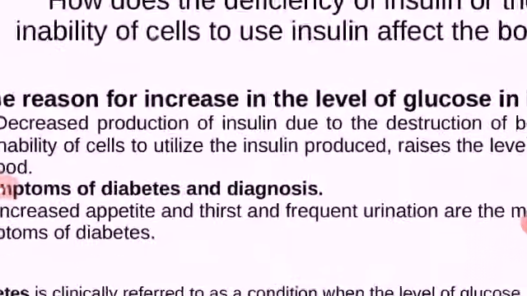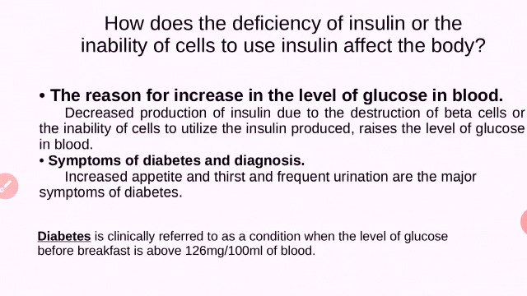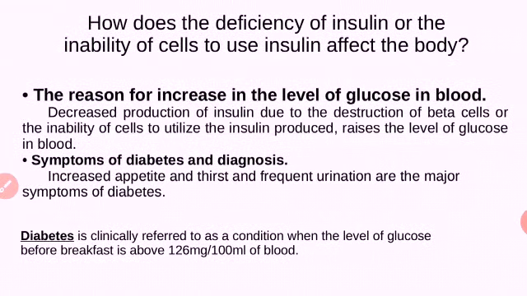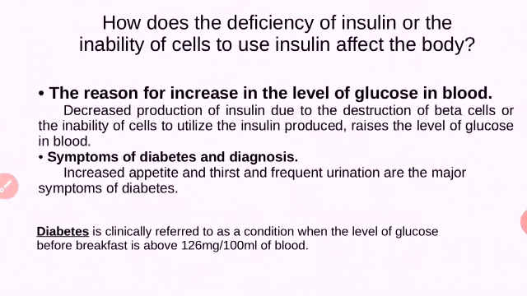The reason is decreased production of insulin. The production of insulin decreases by the pancreas. Then another reason is inability of cell to utilize insulin produced. Insulin may be producing, but the cell will not be using it properly. The utilization by the cell will not be taking place properly. Then also it leads to the increase of glucose in blood.